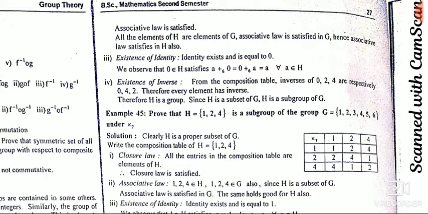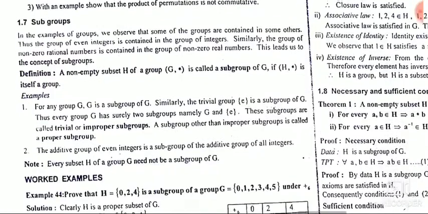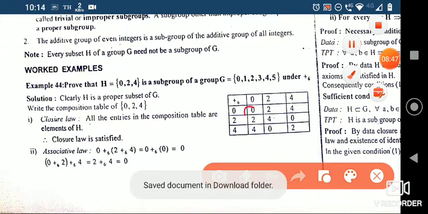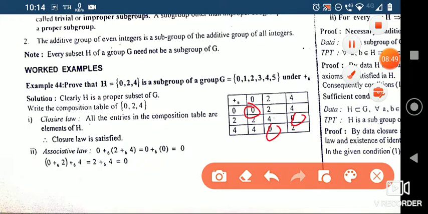Next is existence of inverse. Even from the composition table you can just check where you got identity elements. So this is identity, this is identity, this is identity.